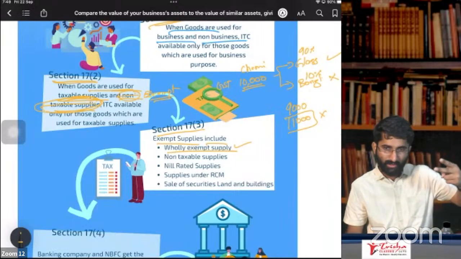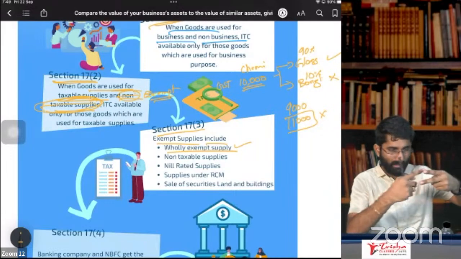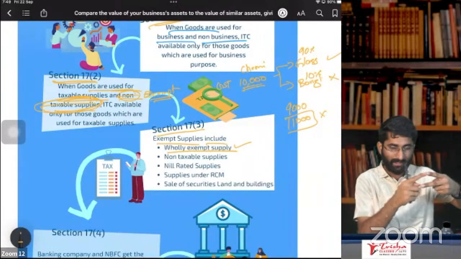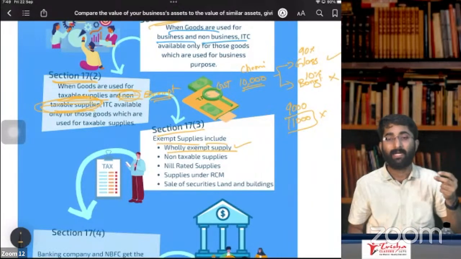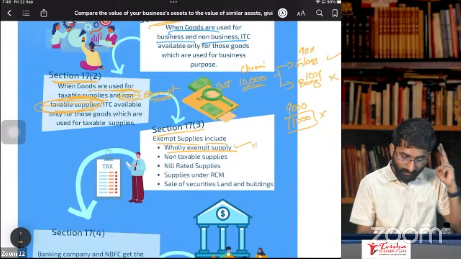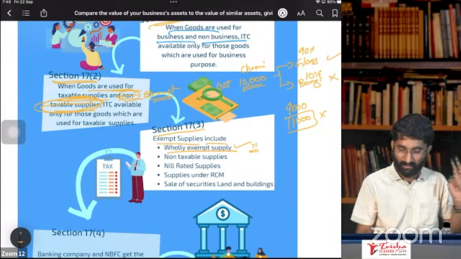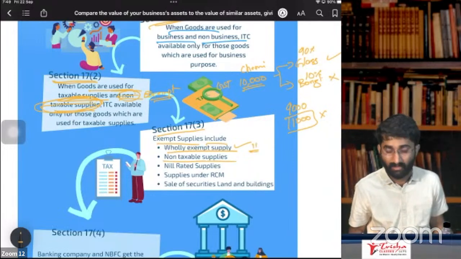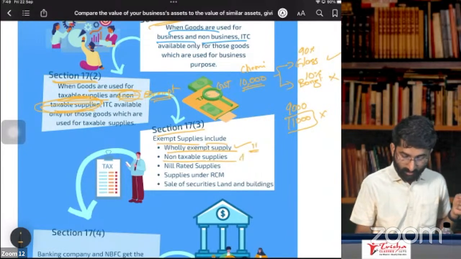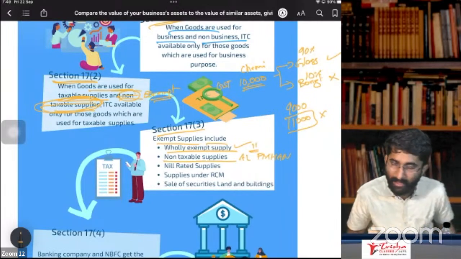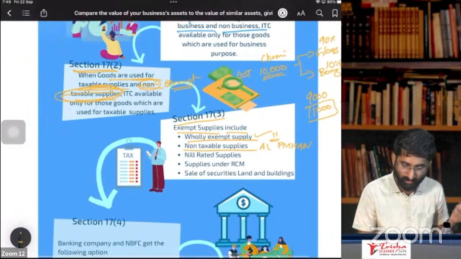If you are using your inputs for two purposes, one for taxable and the other for exempt, what is the meaning of this exempt? That includes wholly exempt under section 11 notifications, and non-taxable supplies. What are non-taxable supplies? Nothing but alcoholic liquor for human consumption. So these are non-taxable supplies, and that is also included here.